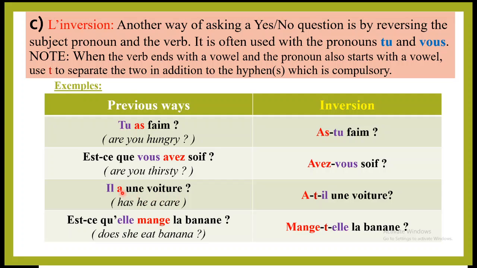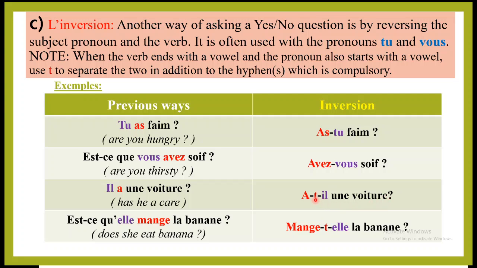Now the a should come before the pronoun in the inversion form. Because this is a vowel and the pronoun also starts with a vowel, there should be a t in between. So it goes like this: a-t-il une voiture?